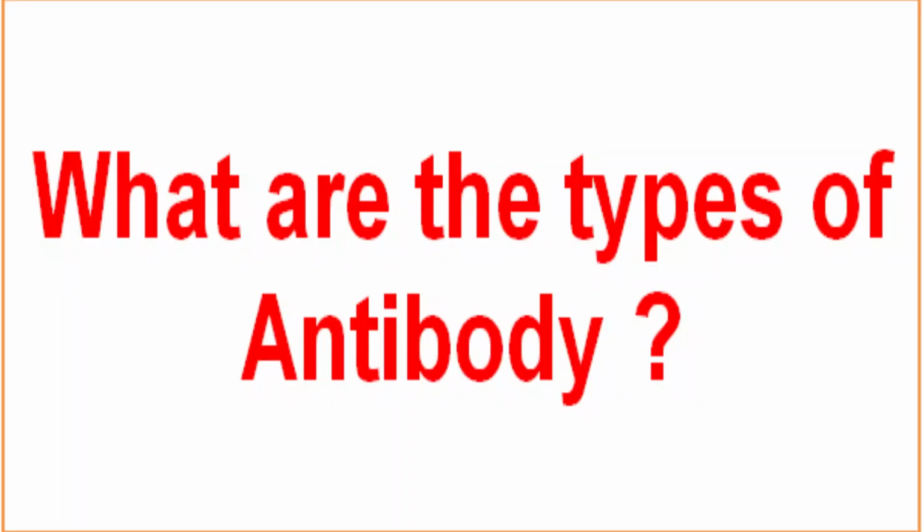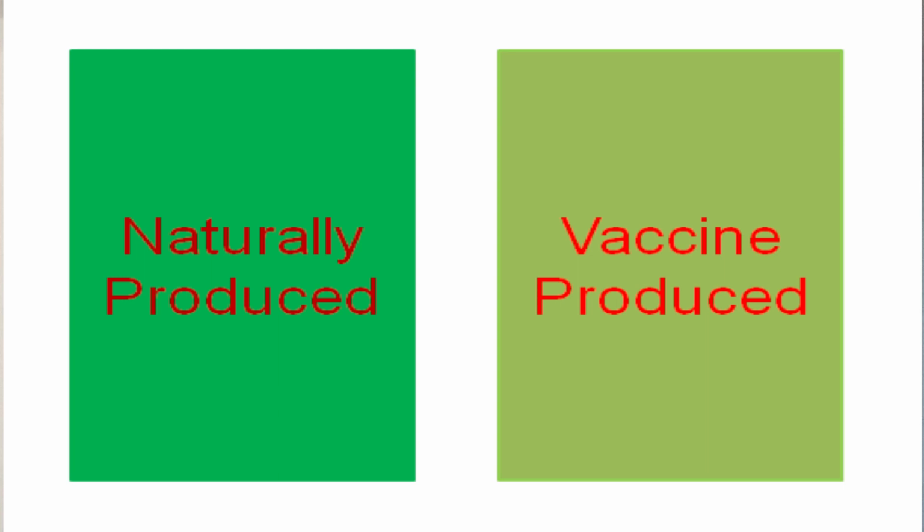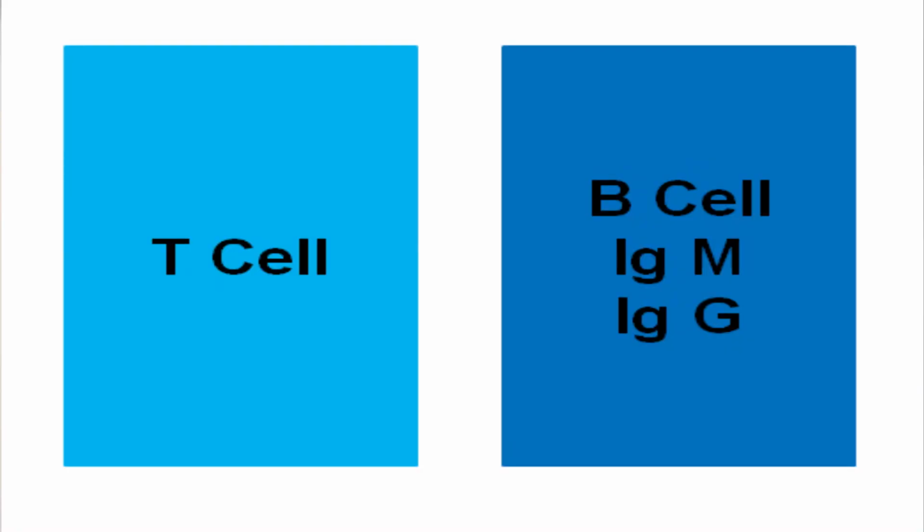Okay, so types of antibodies. There are two different types: naturally produced antibody, and the second type is the vaccine produced antibody. With respect to naturally produced antibody, there are two things which we are going to see. The first is the T cell and the second is the B cell. With respect to B cell, there are two different types which we have already discussed in the earlier videos, that is immunoglobulin M or IgM, and the second one is immunoglobulin G or IgG. These are going to provide us the immunity against any kind of antigen which is going to enter the body.